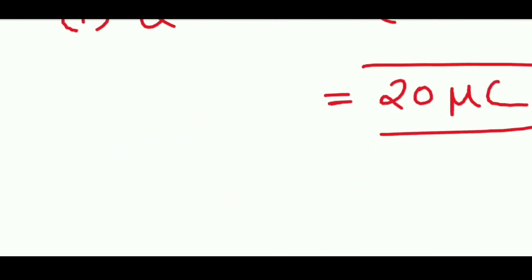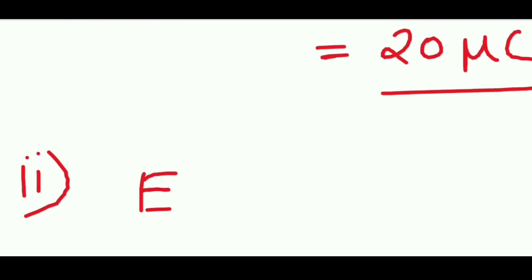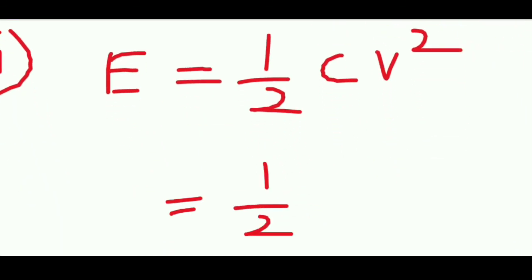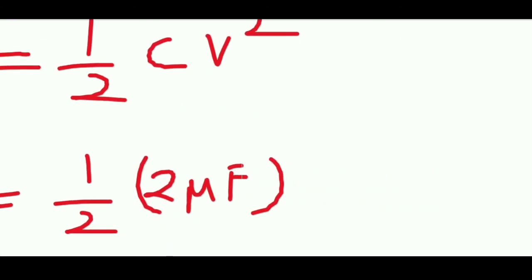Next we have to find the total energy. So total energy in the capacitor will be half CV square. So half into 2 microfarad multiplied by V square, where V over here is 10, so 10 square.